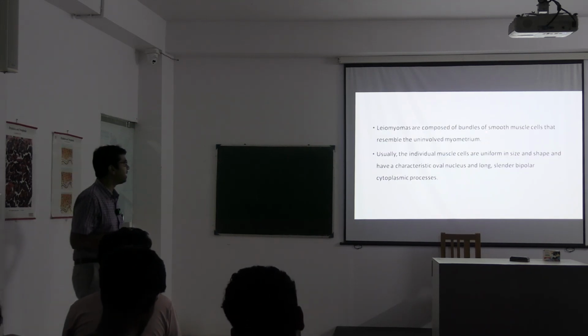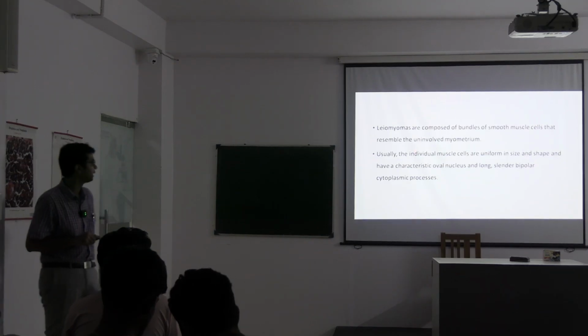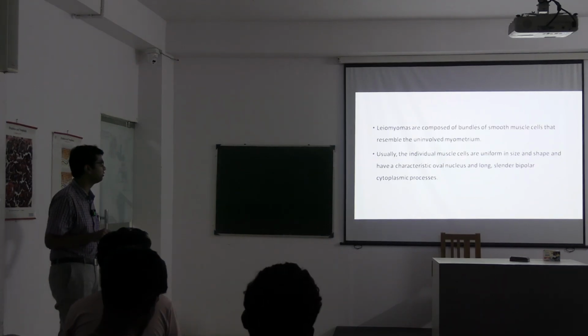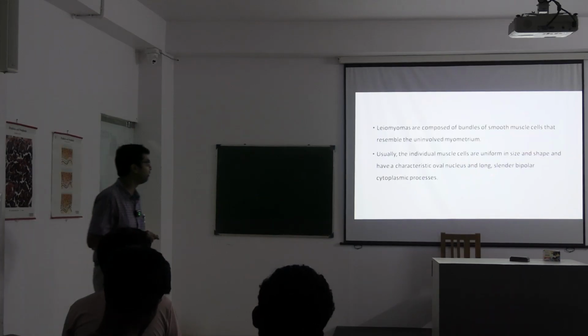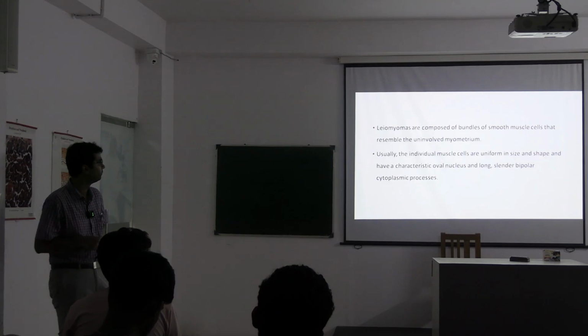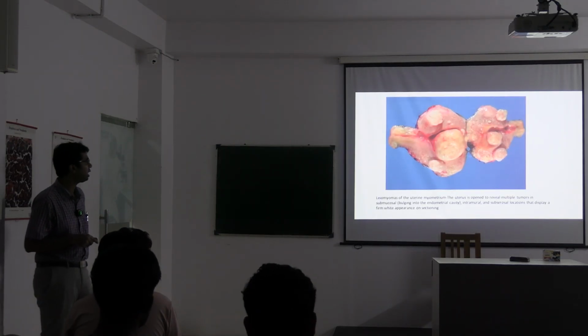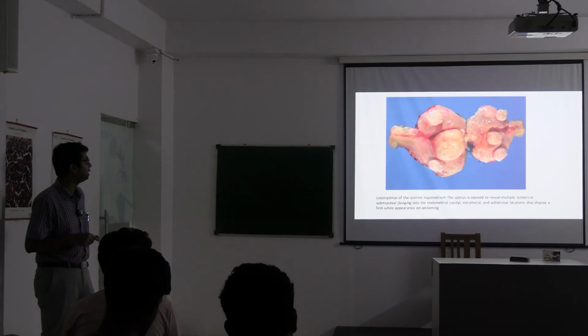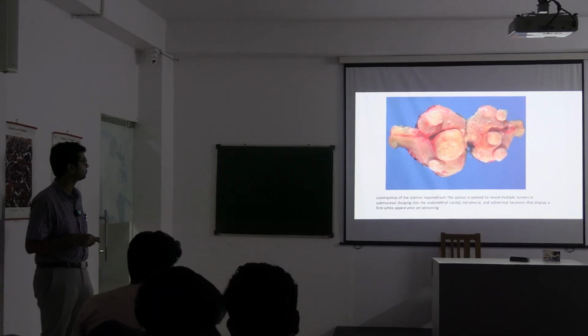Leiomyomas are composed of bundles of smooth muscle cells that resemble the uninvolved myometrium. Usually, the individual muscle cells are uniform in size and shape and have a characteristic oval nucleus and long, slender, bipolar cytoplasmic processes. This is the gross image of leiomyoma. These are all fibroid or leiomyoma.